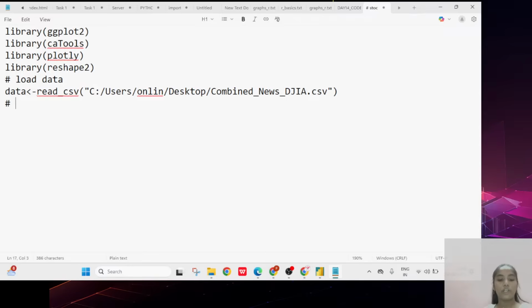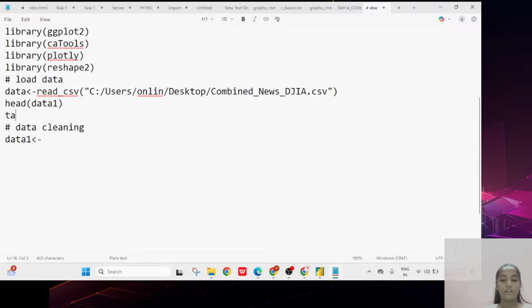Coming to the next one, data cleaning. Here data1 is equal to... Before going to the data cleaning, I want to see some particular requirements like head of data1, which shows the starting 5 values.